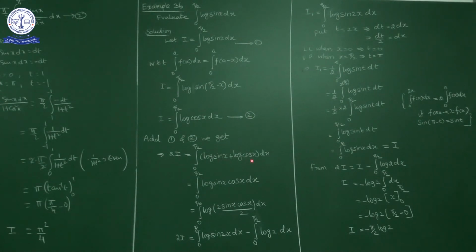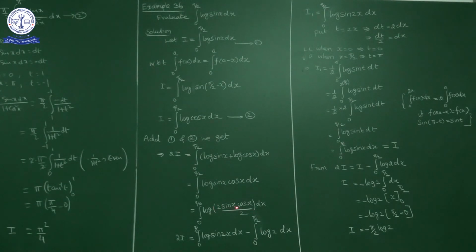Log a plus log b, we can write as log ab, no? So that is integral 0 to pi by 2 of log(sin x cos x) dx. But here in log(sin x cos x), I will multiply with 2 and divide by 2. So what will we get? Integral 0 to pi by 2 of log(2 sin x cos x by 2) dx.